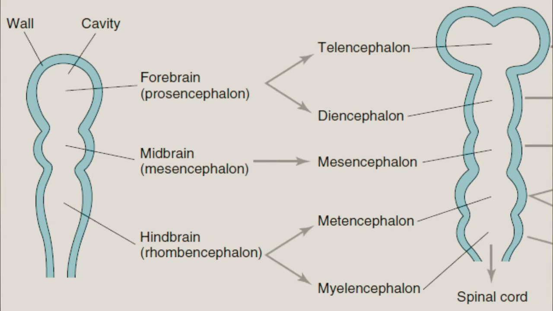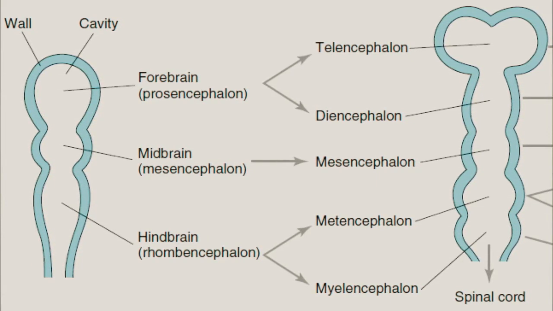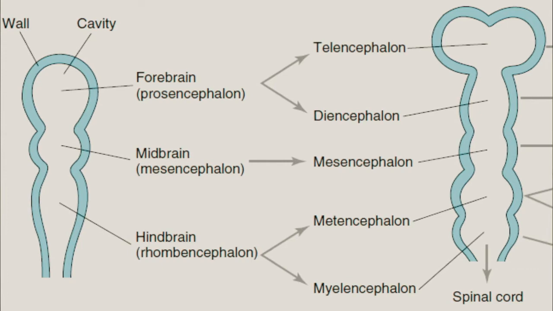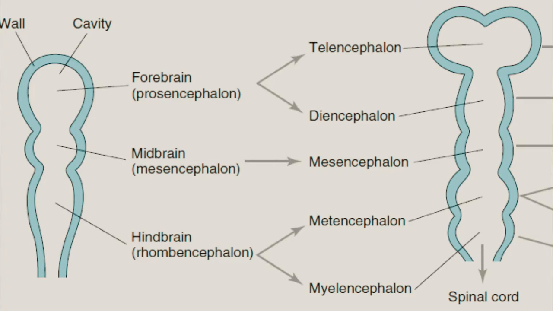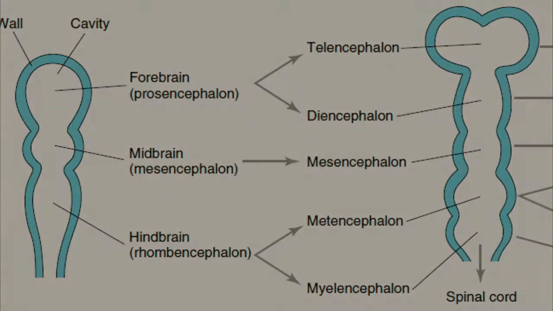The lowest one is the myelencephalon, which is a direct continuation of the spinal cord. Then next to it is the metencephalon. So the spinal cord connects to the rhombencephalon, specifically its lower part, the myelencephalon.